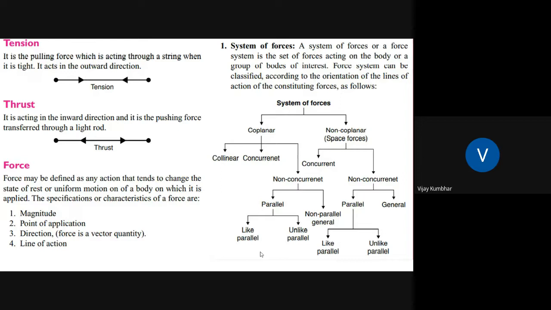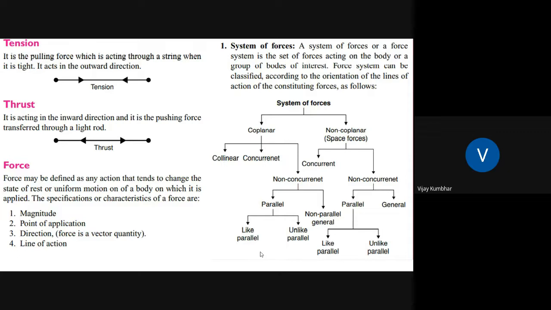So what are tension, thrust and force? Tension is the pulling force acting throughout a string in a tight position. You can see in this diagram what tension is. After that, thrust acts in the inward direction and is a pushing force transferred to a light rod. We already studied compressive force as well as tensile force. In case of tensile force, there is an application of a pulling force, and in case of thrust there is a pushing force.